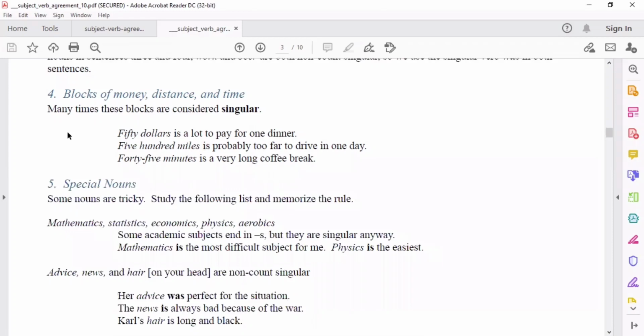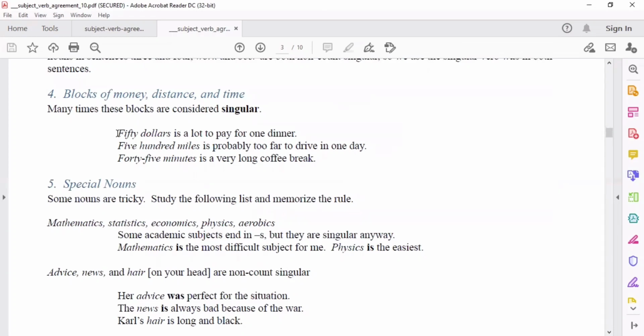Okay. Papaano kapag may mga blocks of money, distance, and time, yung mga subjects natin, it is always considered as singular. Okay? So, halimbawa pag may pera, halimbawa $2 or $50, laging is ang kasunod niyan. Laging was, mga ganyan. Comes, and so on. Singular verb parati ang kasunod niyan. Okay?